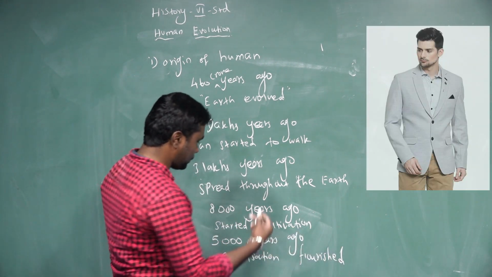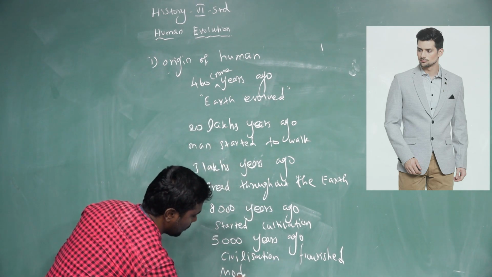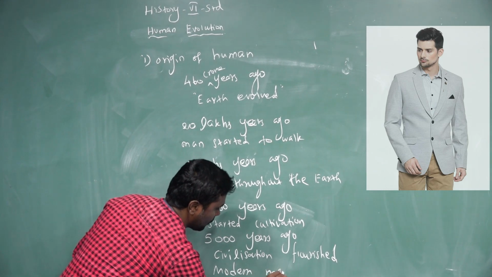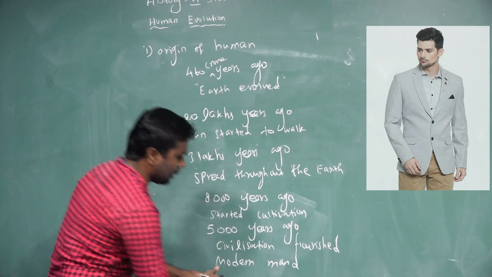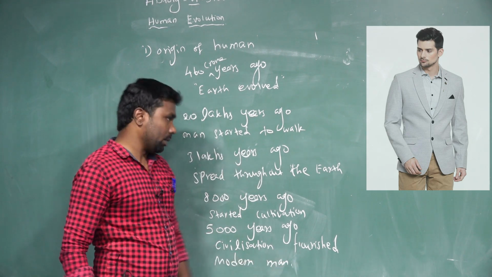And finally the modern man, the present days.